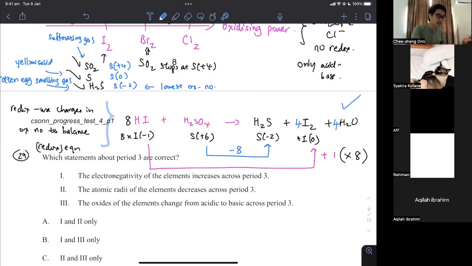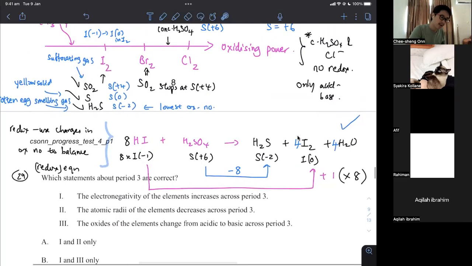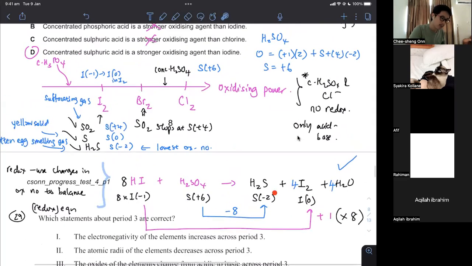You can try other equations like HBr plus that, and then you get SO2, and then Br2 and H2O. You can try using the same technique to balance your redox equation as well.